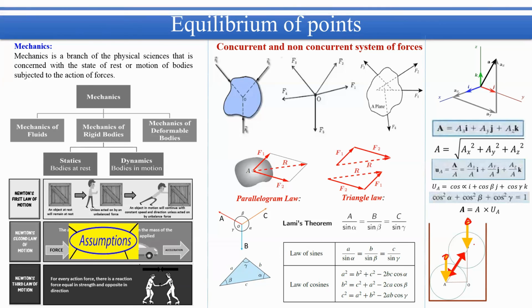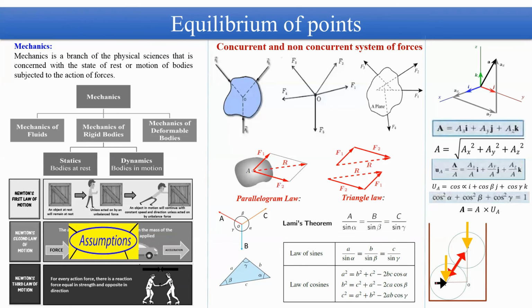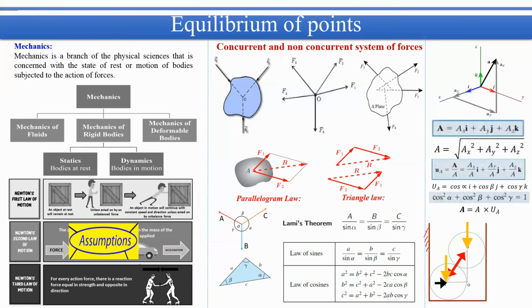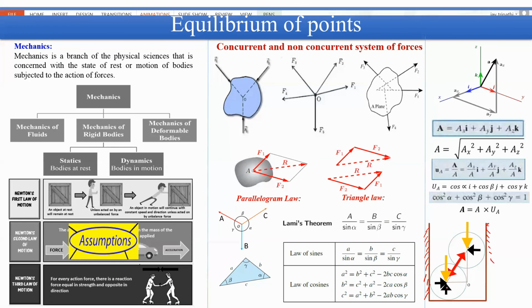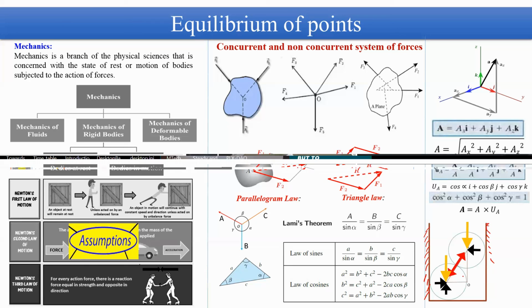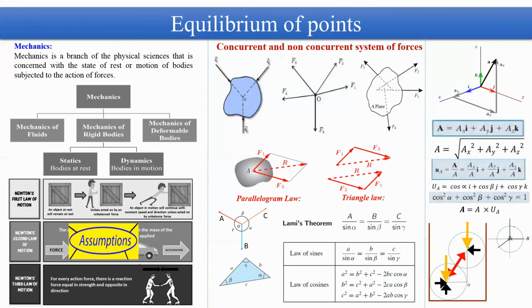Suppose this is the reaction on this ball due to this wall of the container, and you also get one normal reaction from this wall to the cylinder or ball, and this is another normal reaction. Then for this situation you can draw the free body diagram of each spherical ball. This will be the FBD of this ball, and this will be the FBD of the other spherical ball.